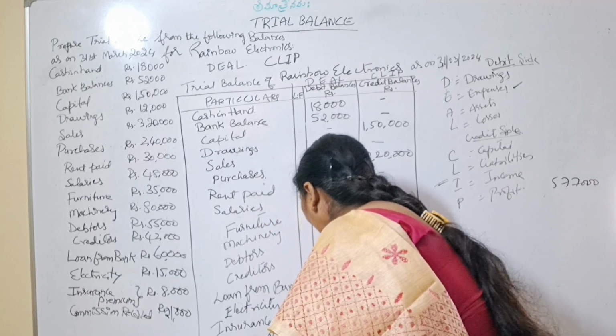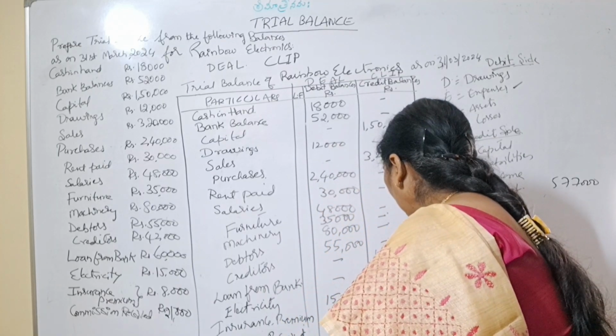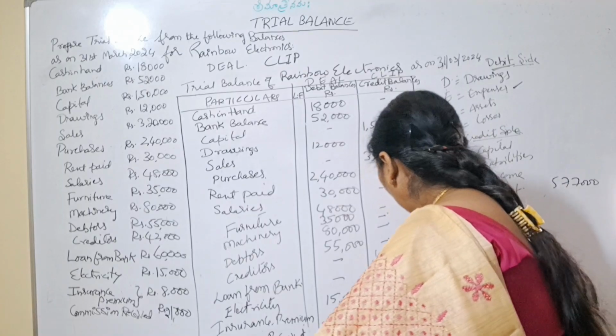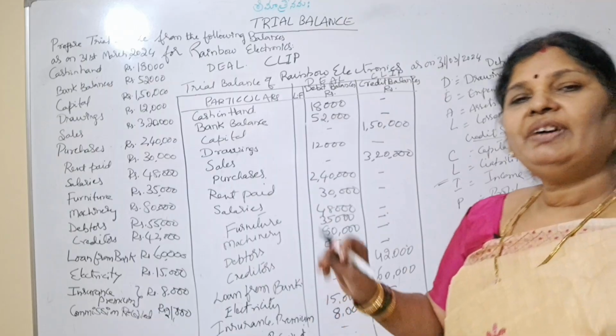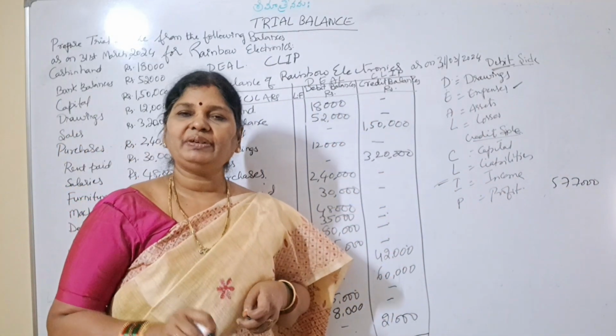rupees 21,000. Right? So now we will total our trial balance. So we should get both the sides equal. If you are getting both the sides equal means our trial balance is arithmetically correct, means accurate.